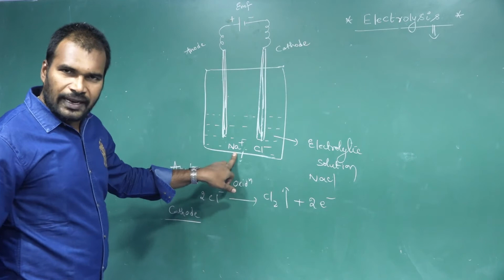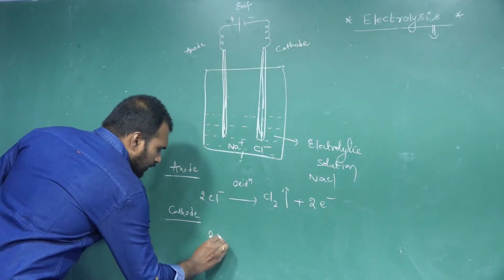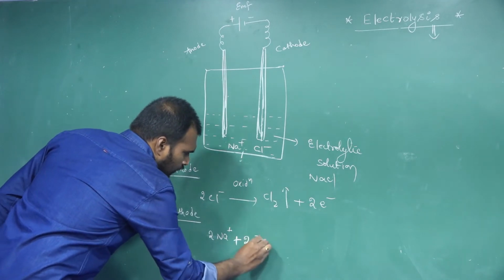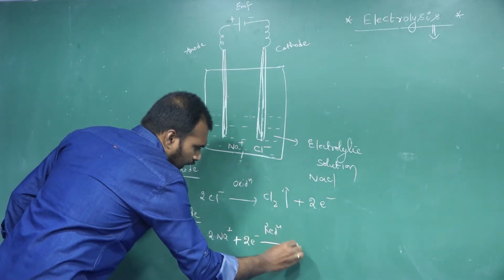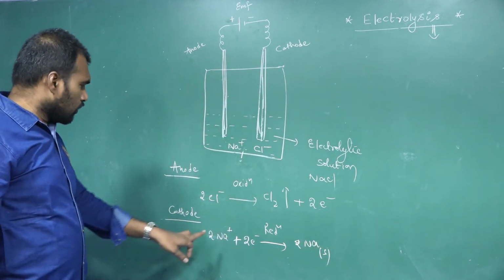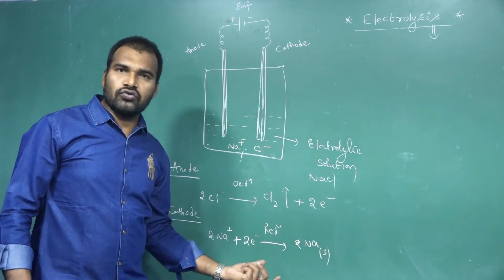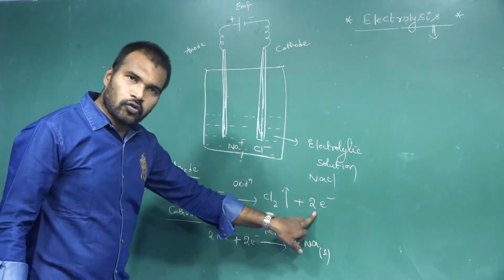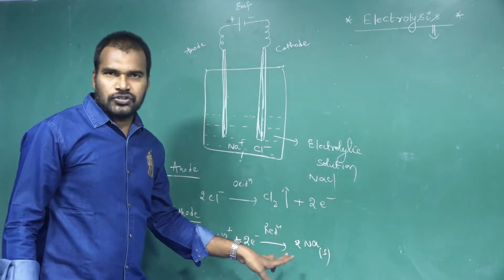So cations are what? Na+ ions. The 2 Na+ ions will gain these 2 electrons, undergo reduction, and they deposit as what? 2Na solid. Here sodium ions are getting reduced into what? Sodium solid. So both de-electronation and electronation.